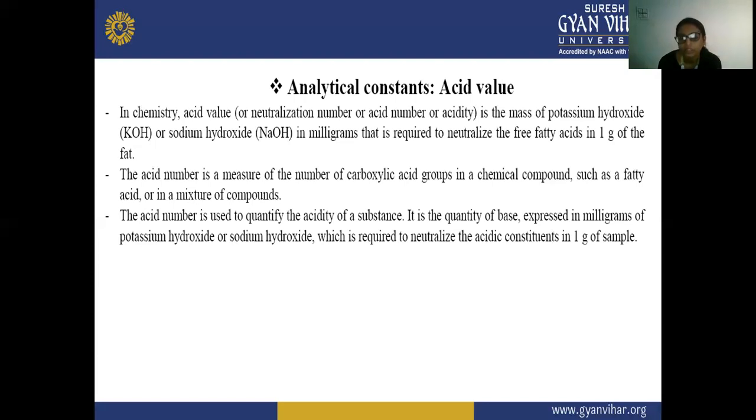The acid number is also the measure of the carboxylic groups, because carboxylic acid groups are present in fatty acids and in a mixture of compounds.